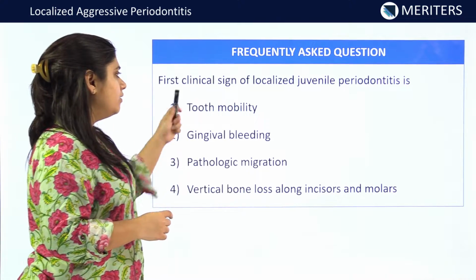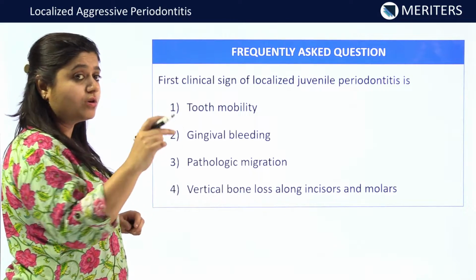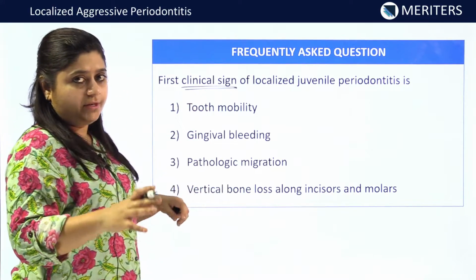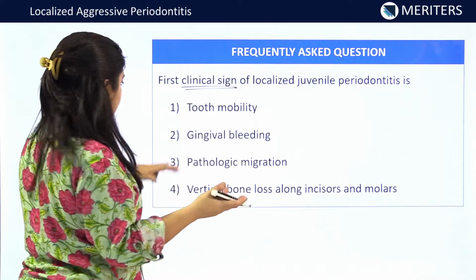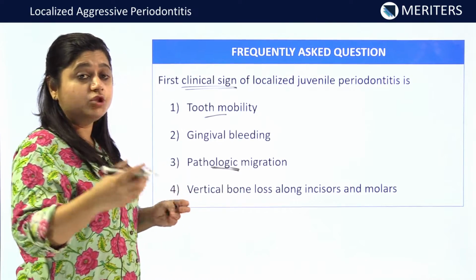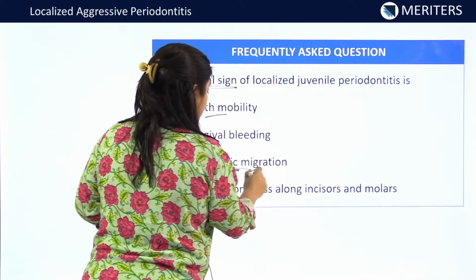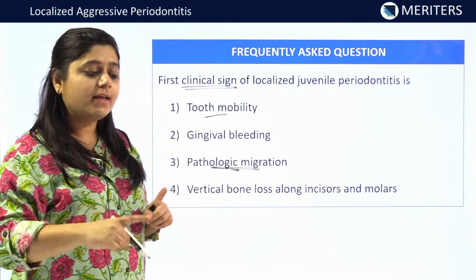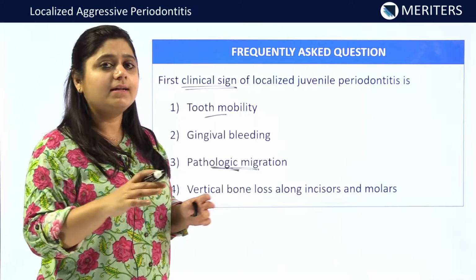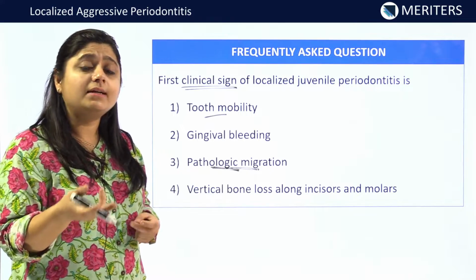The first question is, first clinical sign of localized juvenile periodontitis. The word that you have to focus on is clinical sign. As we all know, in localized juvenile periodontitis, the first initial clinical features seen are tooth mobility and pathologic migration. Both are seen, but pathologic migration is a symptom, where the patient will come to us with the complaint of gaps between the teeth. The first clinical sign is something the dentist can make out, that okay, the tooth is mobile. Unless it is very mobile, the patient will not come to know, but slight mobility is detected by the doctors.